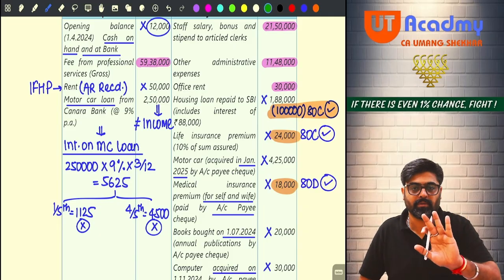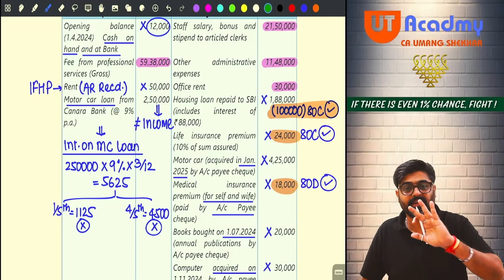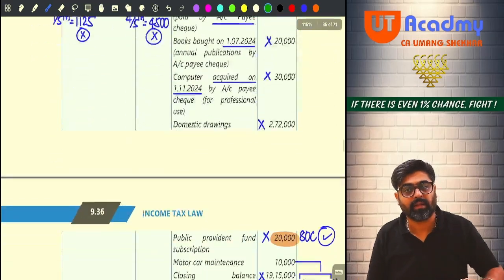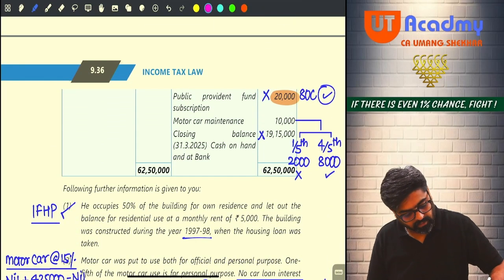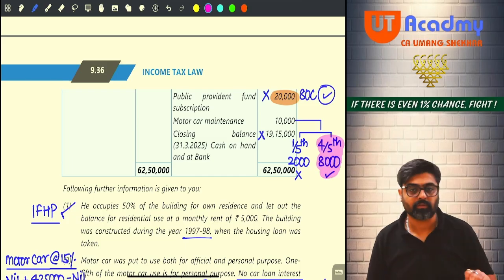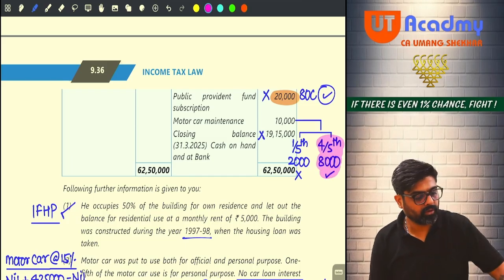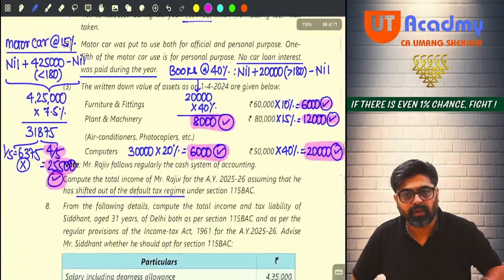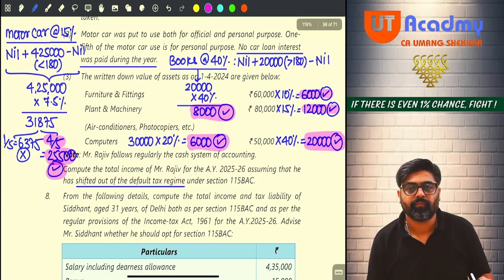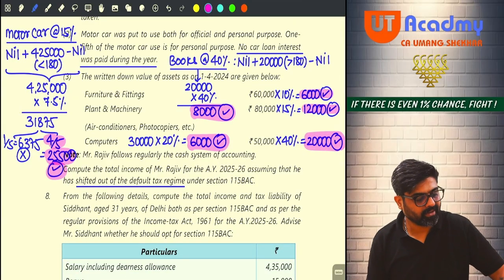Wait, this is not your PGBP income. Now there are depreciations which you are supposed to reduce, and there is one more expense. If you can see here, this 4/5 of motor car expense. So reduce this 8,000 motor car expense. Now all the depreciations you have written here: 6,000 depreciation on furniture you will reduce. Then 12,000 depreciation on plant and machinery you will reduce.